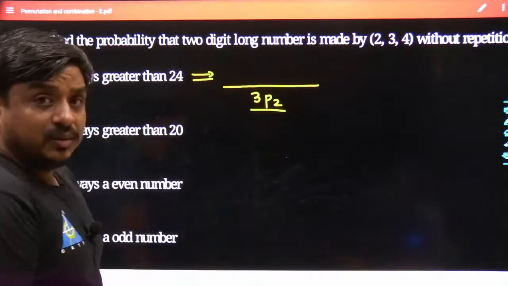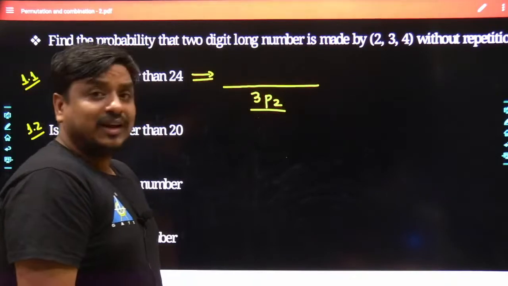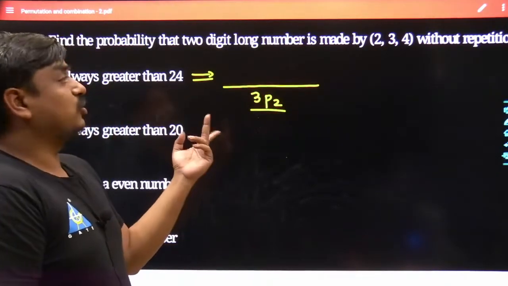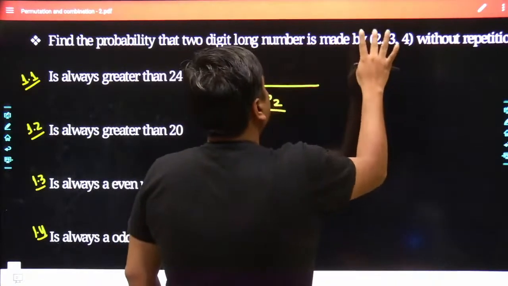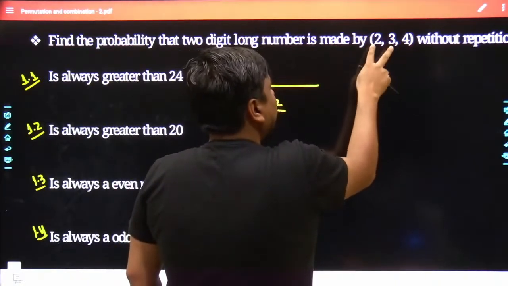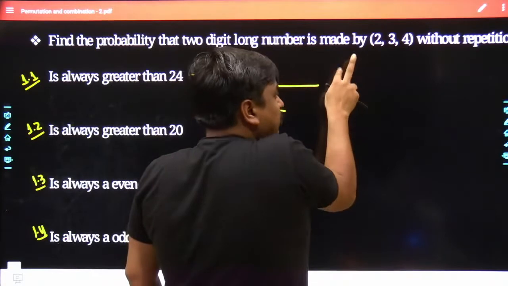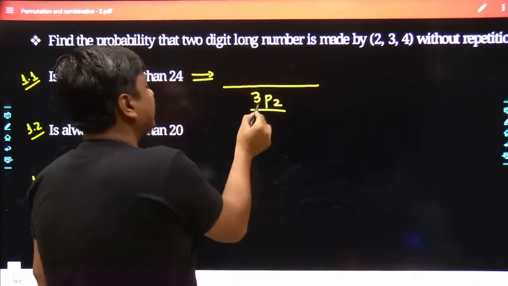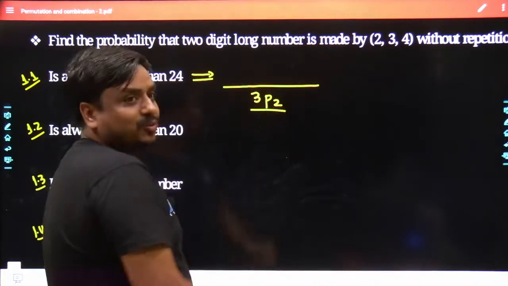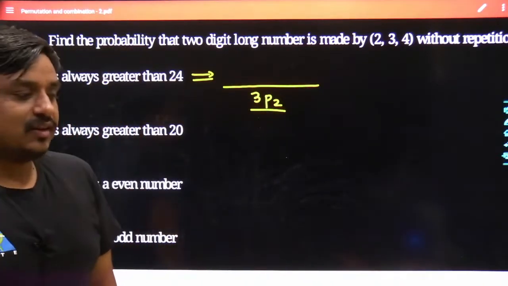Because out of three items, we are not only going to select two items, even their sequence is going to matter. Like for the time being, out of the three different digits, if you are picking 2 and 3, even 23 and 32 are going to be two different numbers. That is why it's not about selection alone, it's about selection as well as ordering.